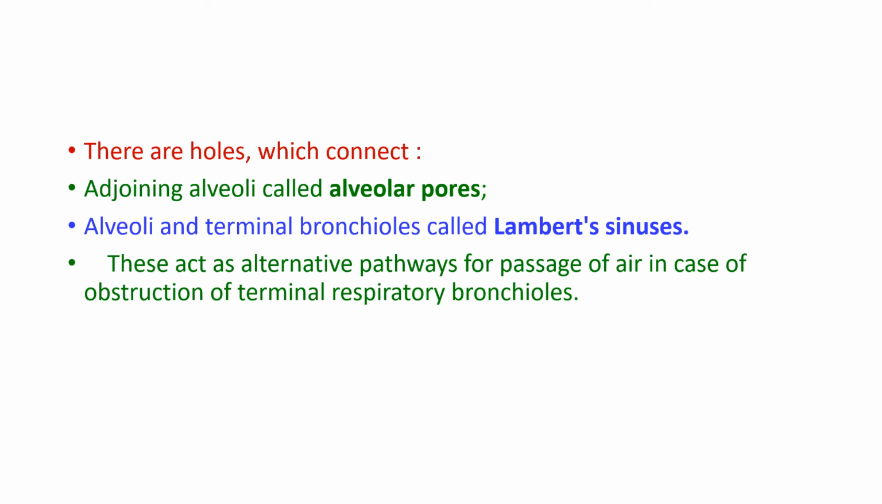And the alveoli and the terminal bronchioles together are called the Lambert sinuses. These act as alternative pathways. If there is a blockage somewhere in one alveolus, the air can pass through these pores to the other, and the obstruction can be reduced.